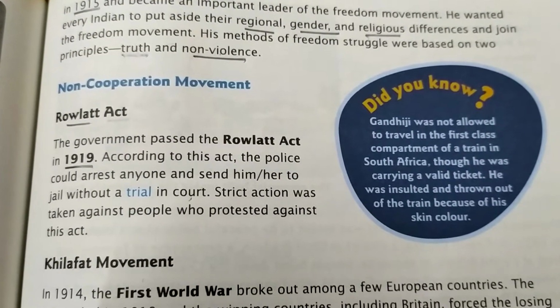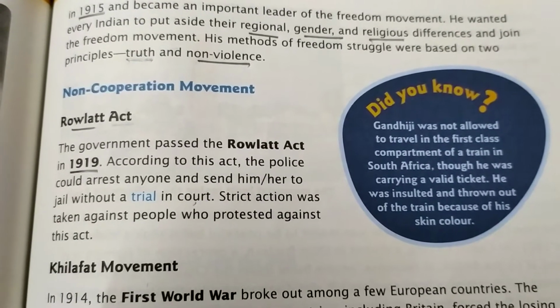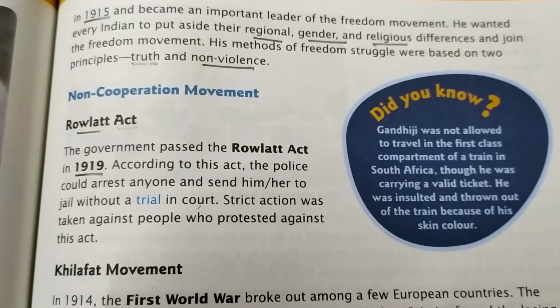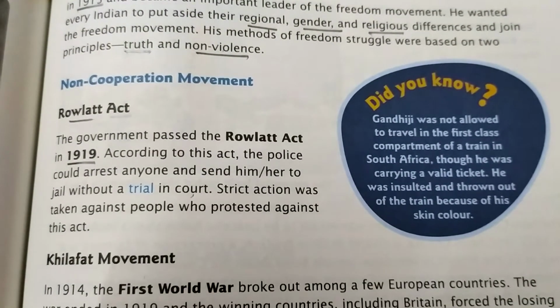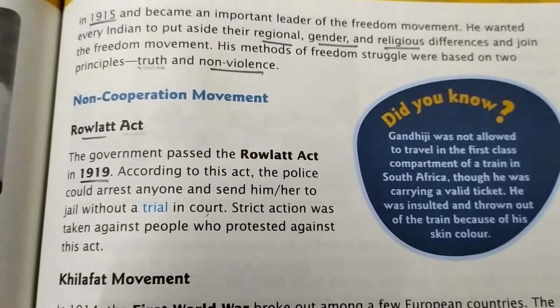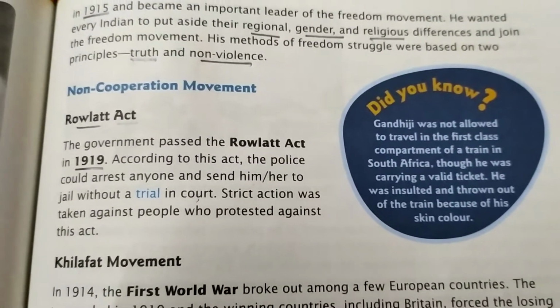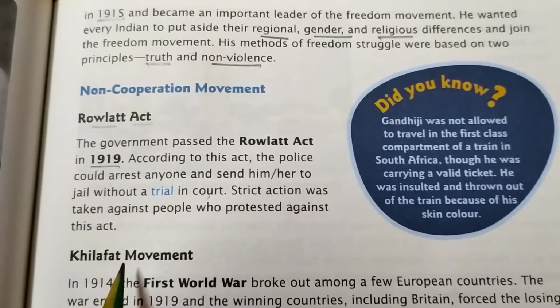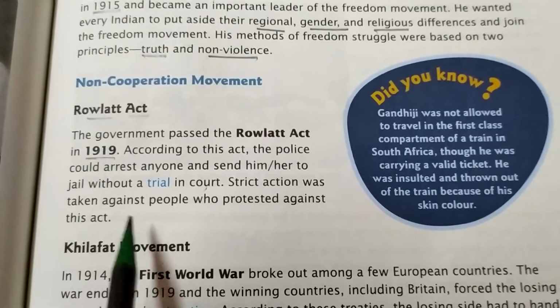That means they could act without any proof, and the person was not sent to a court where guilt could be proved. So without any trial they were sent to jail. This is the main objective of the Rowlatt Act.